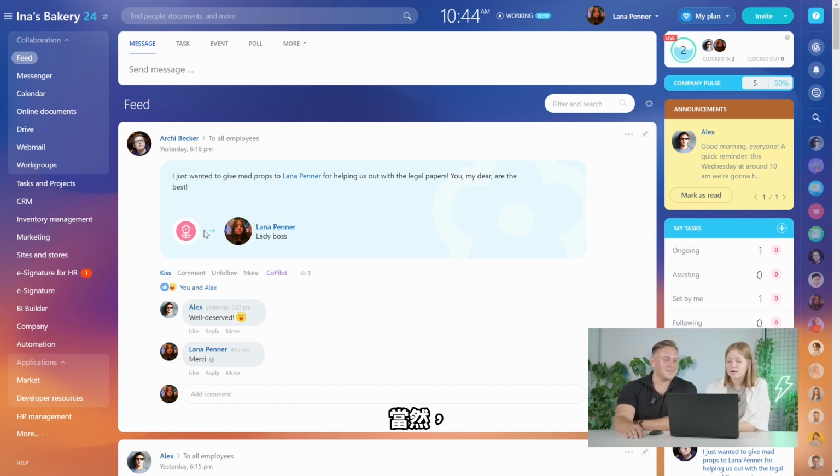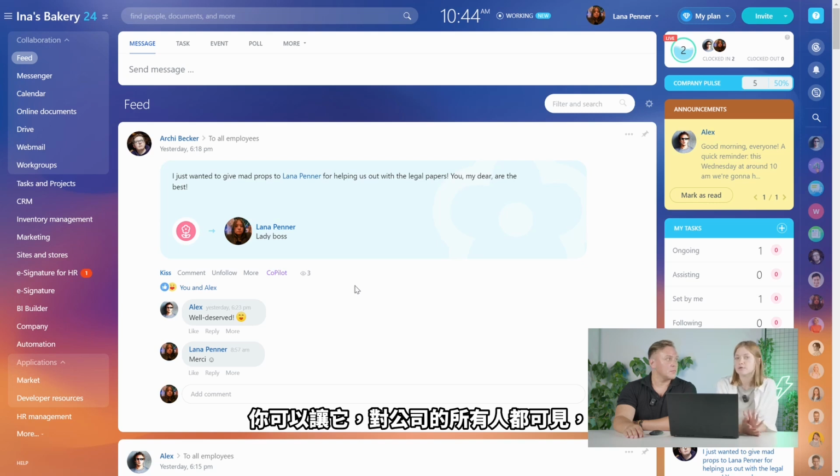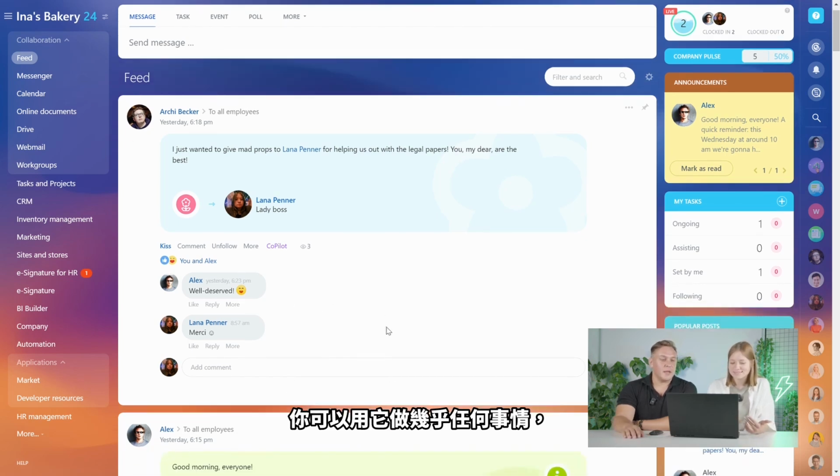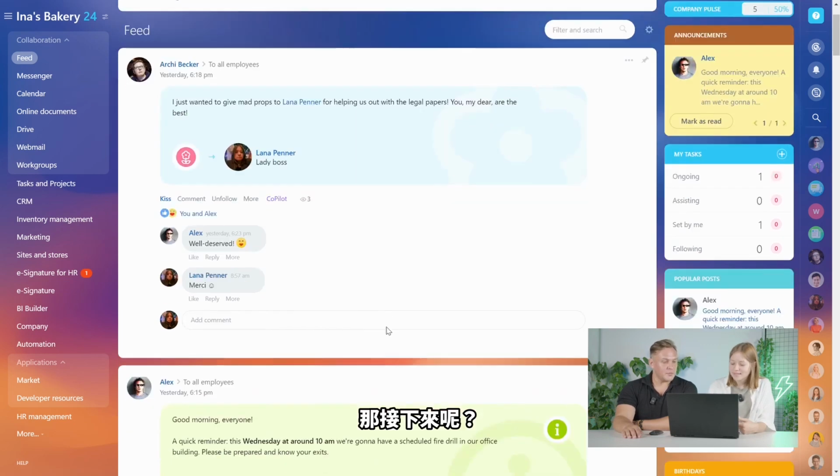Of course. So then, for all the other employees, you can do this. First of all, you can assign it to one person, but you can make it visible to all of the company, or you can make it visible to the employees of a specific department, right? And then we have a social part here, so you can comment, you can like it. You can do pretty much anything with this. All right, so what's next?